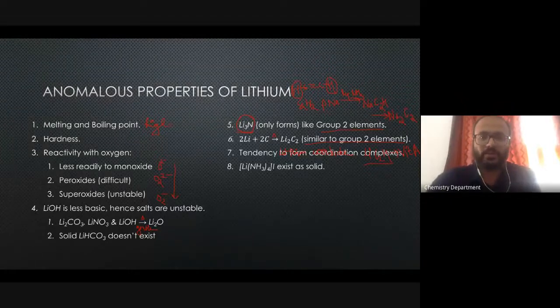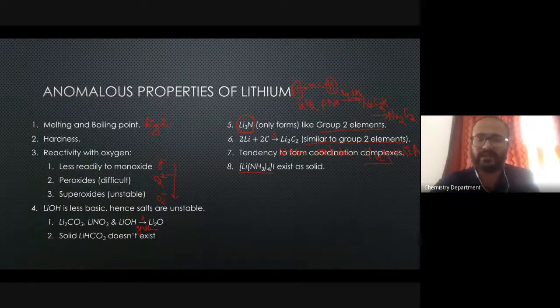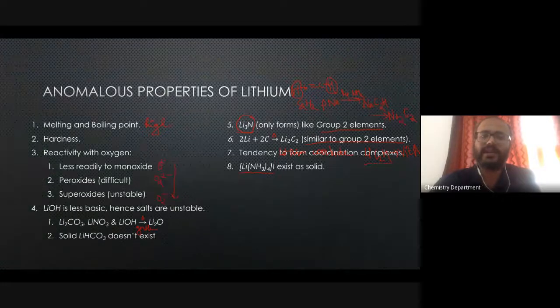One thing I would like to bring in here is that any of the elements in the second period will form coordination complexes in which the coordination number is 4.